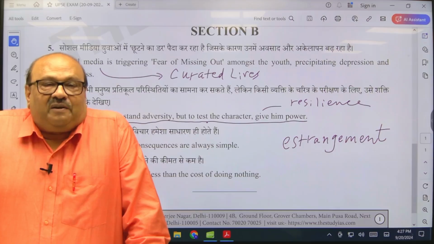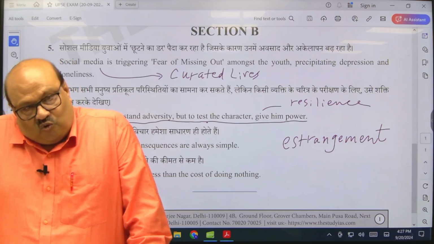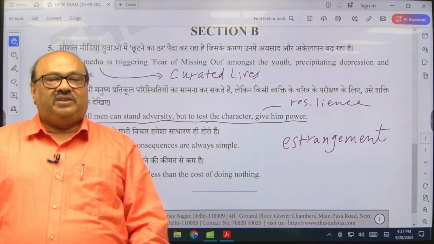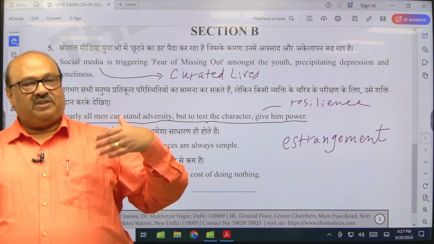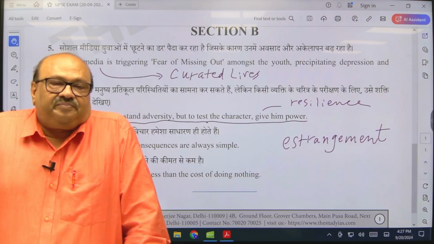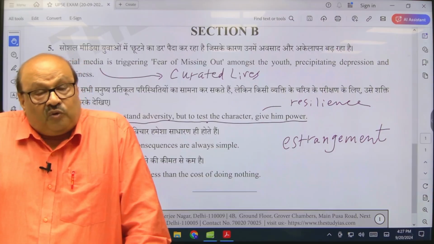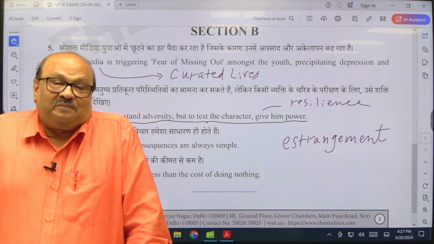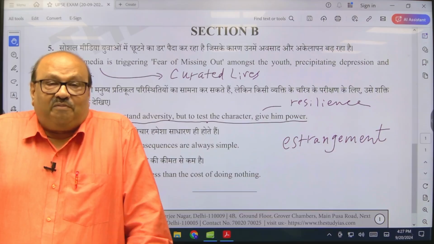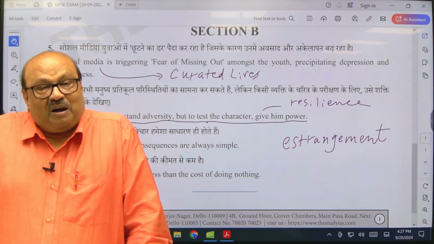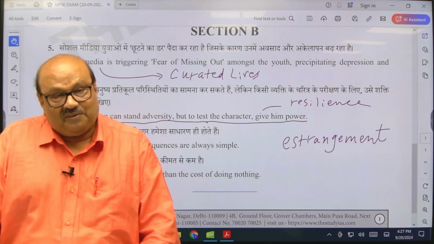If you are in an adverse situation which you overcome, suppose through resilience, patience and perseverance, that's not how your true character is tested. Your true character will be tested if you are given power. You must remember a phrase: nothing corrupts as much as power, that too absolute power.